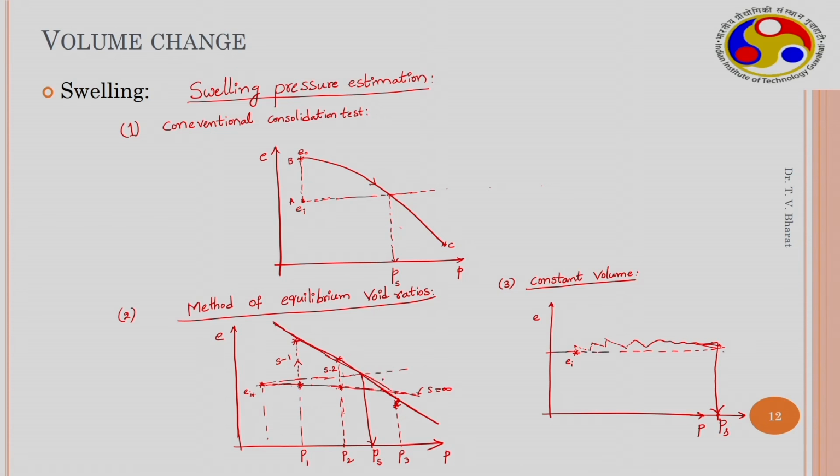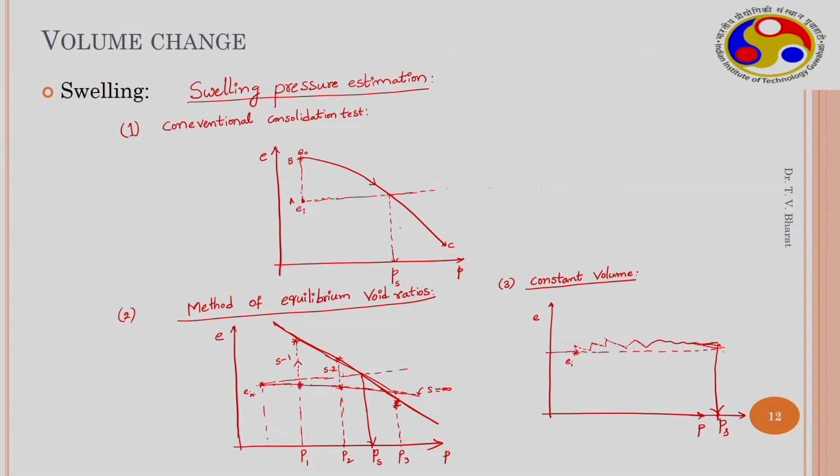Here a number of tests need to be conducted on duplicate samples to obtain accurate data. In the third method, the constant volume technique, one test is sufficient. In the odometer, when the soil is allowed to swell due to saturation, it starts swelling. Then you apply a small incremental load, and the volume stops increasing and tries to come to equilibrium.